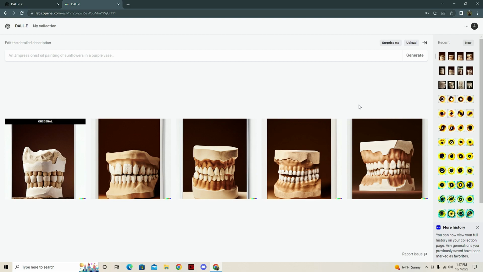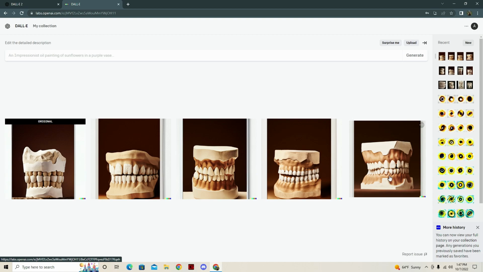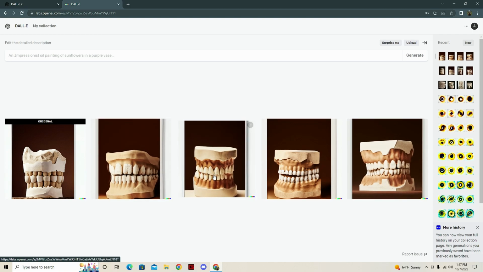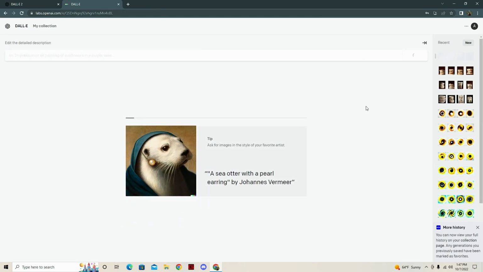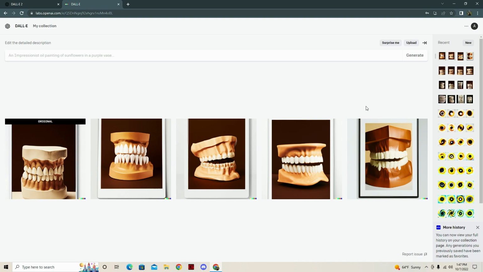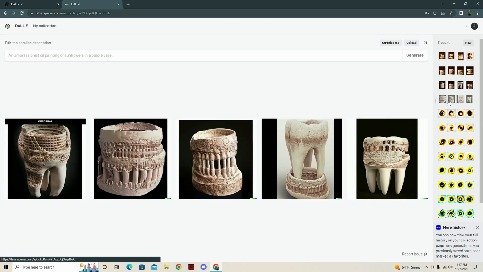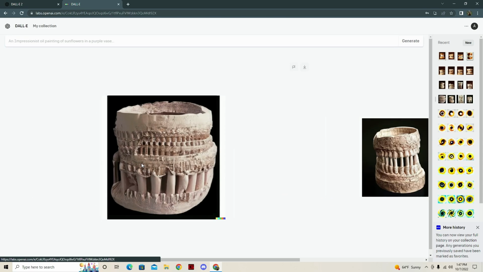Oh, definitely getting some teeth. This may not be as interesting as I thought it was going to be. Surprise! You give an AI teeth to work with and it gives you back a full set. Which I suppose I should have expected. I could show off another feature. Yeah, so this is just going to start giving us teeth, which I feel like, while it's interesting and we could see how cursed it can get,